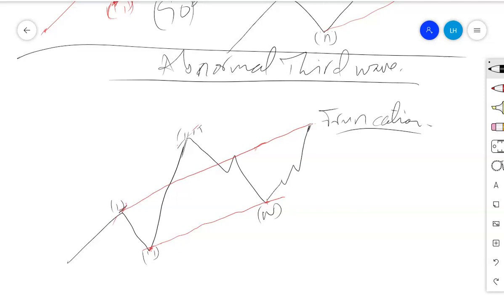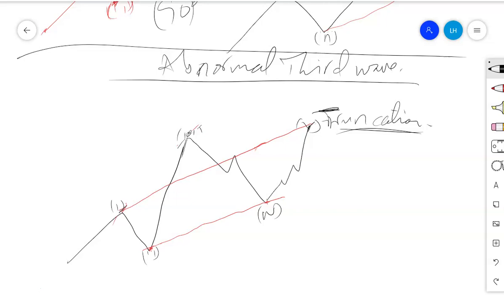Truncated fifth is when the top of the third wave will be equal to the top of the fifth wave. Now when the high of the third wave and the fifth wave are equal, the fifth wave ends within the spine of the third wave. That's when we say there is truncation. And yes, it is very common.